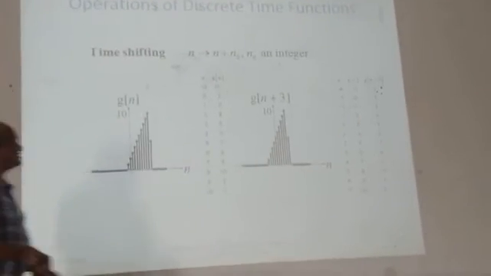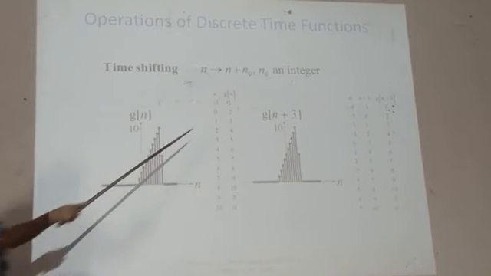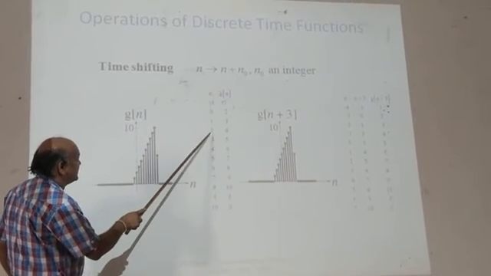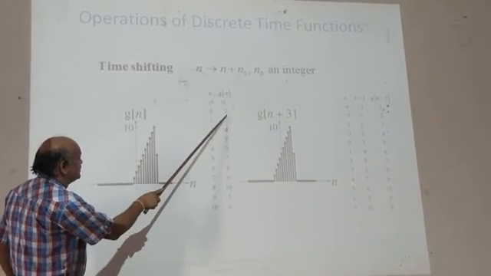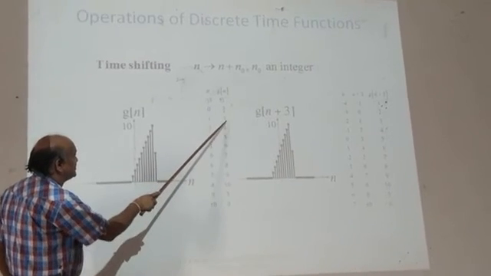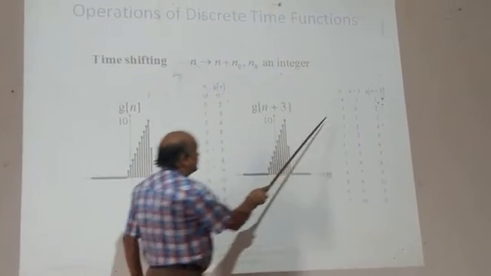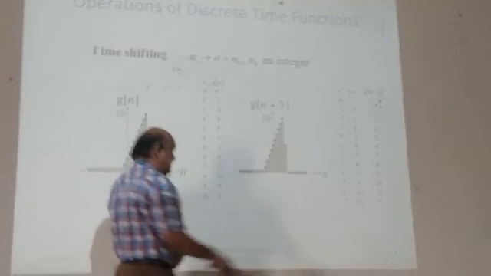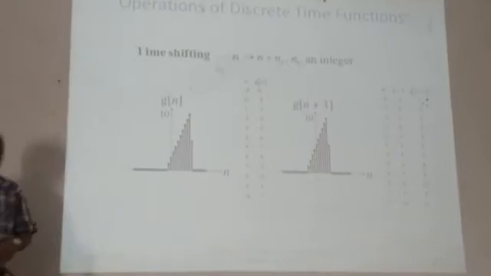So this is called an advanced signal and this is shown here. At n equal to 0 it is 2, at n equal to 1 it is 3, and here at n equal to minus 3 it is 0, n plus 3. So you will get these values.